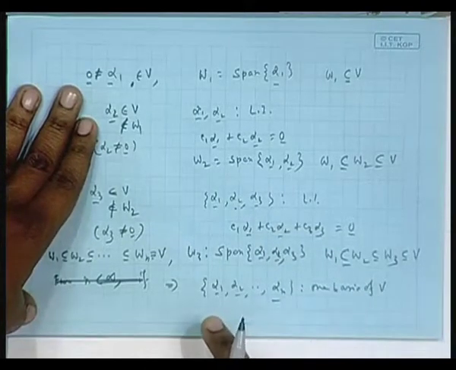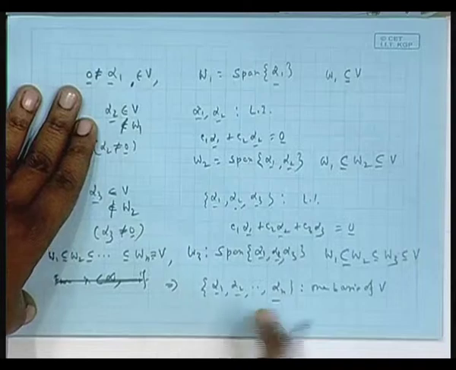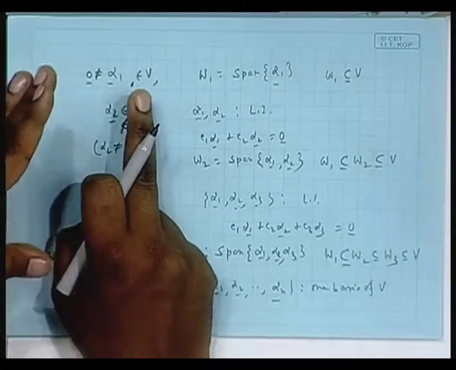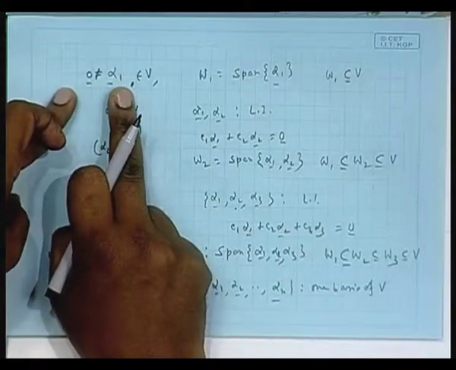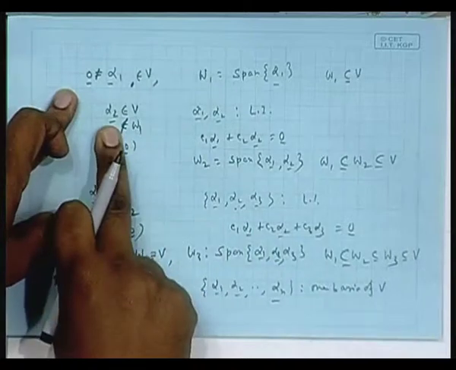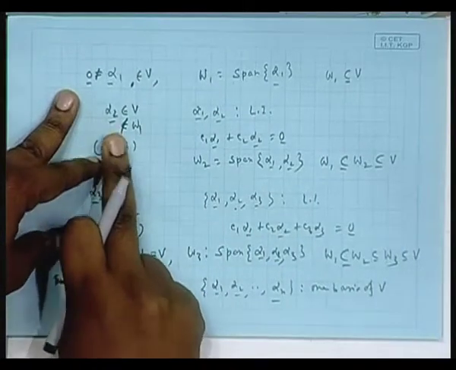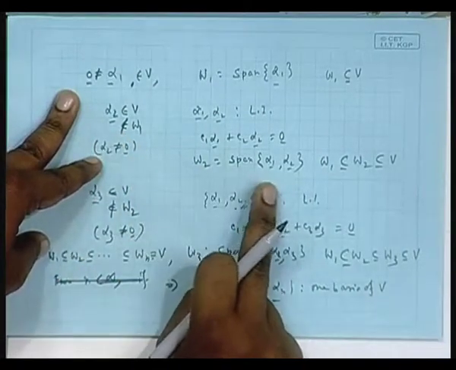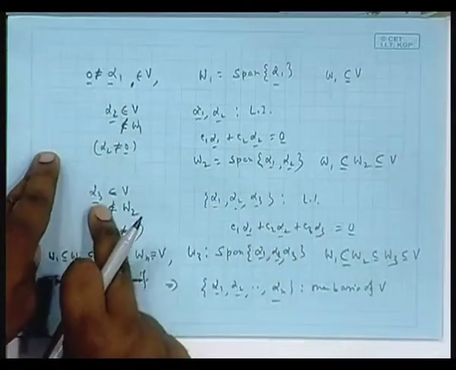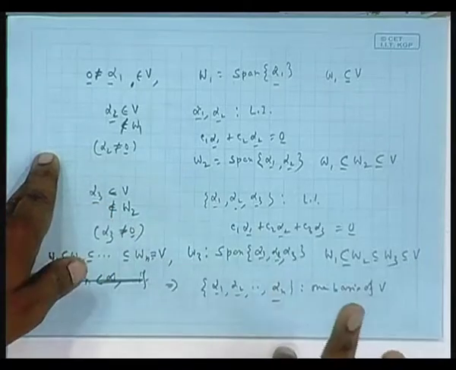But remember, there is nothing unique, because alpha 1 I started with purely arbitrarily, there are infinite choices of alpha 1, just do not take the 0 one. Then again I formed W 1, outside W 1 I went, I took any alpha 2. Again alpha 1, alpha 2, I found the span W 2, outside I went, I took any alpha 3. So, this choice is not unique.